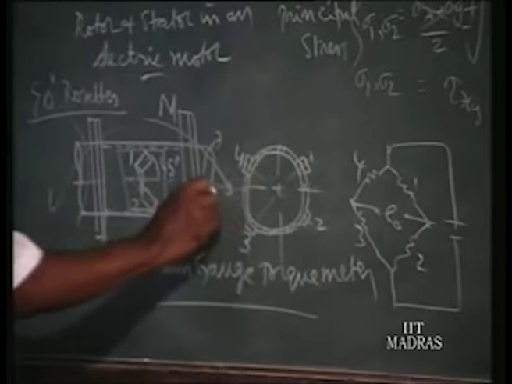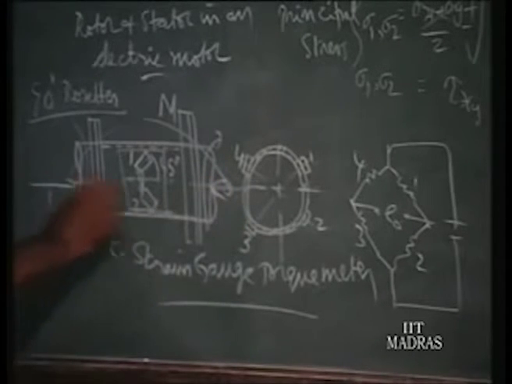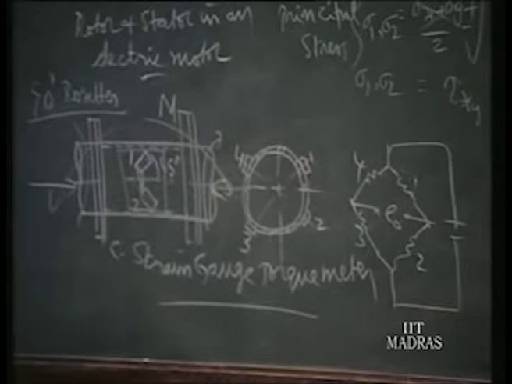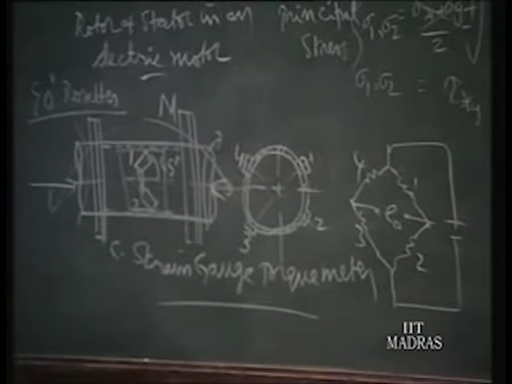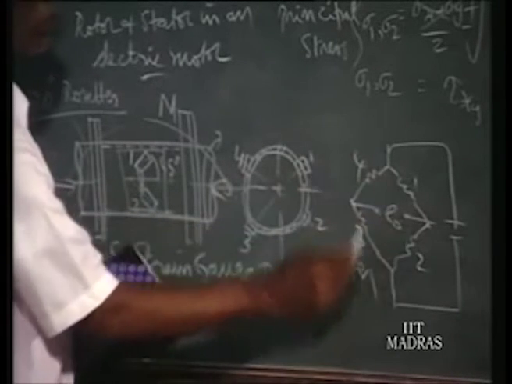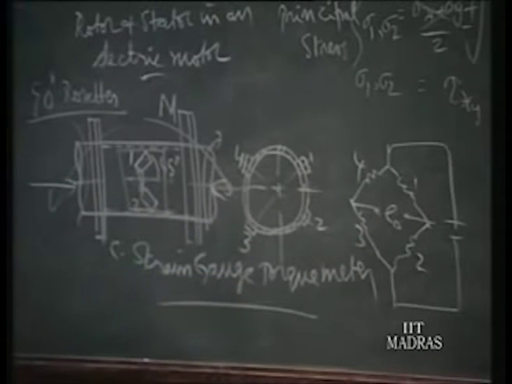Similarly, if you apply a compressive load, the whole shaft is compressed. Will you get any error signal? No, because all 4 strain gauges are equally strained, and equal strain in all 4 arms, as you already learned, will not give rise to any signal in the bridge network.